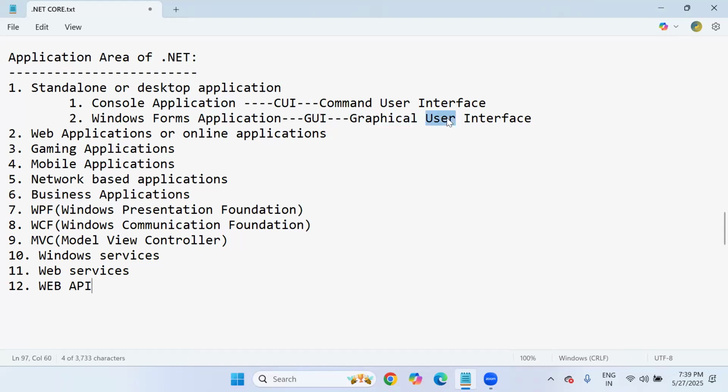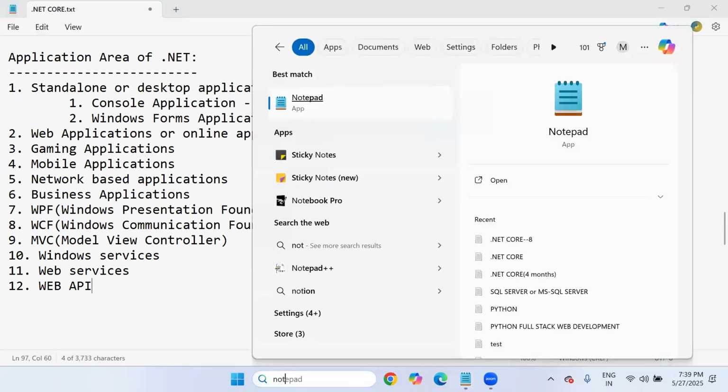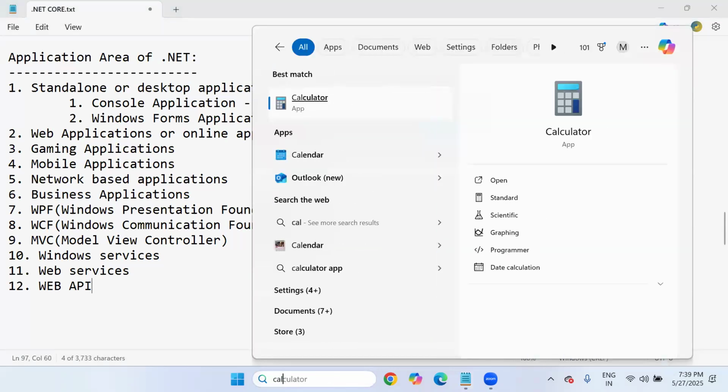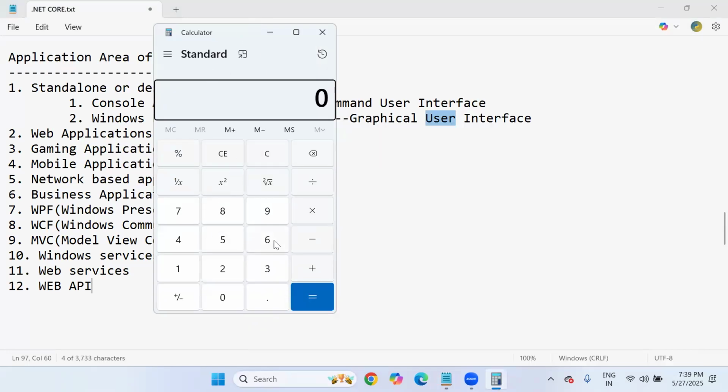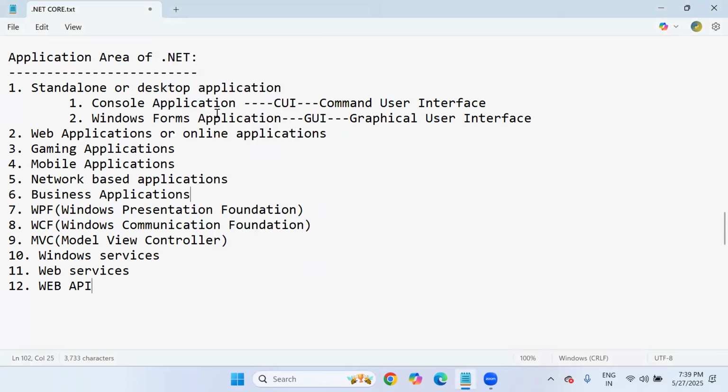For example, you can see Notepad, this is a window form, or else Calculator. These types of applications use Microsoft window forms, with buttons, labels, text boxes. This type of design is there in Windows Forms applications. And not only standalone or desktop applications, we can also develop web applications or online applications using .NET. Online applications are also called distributed applications.